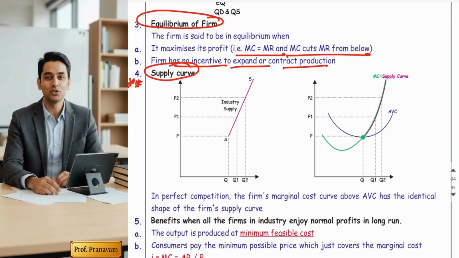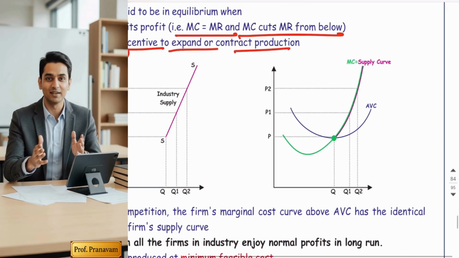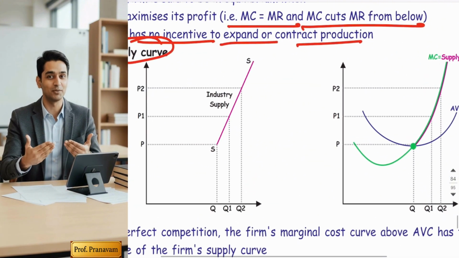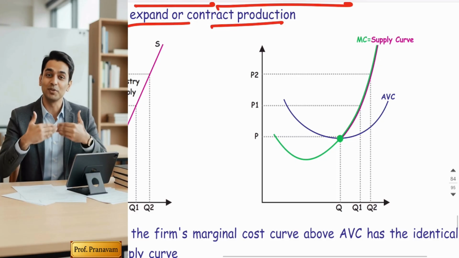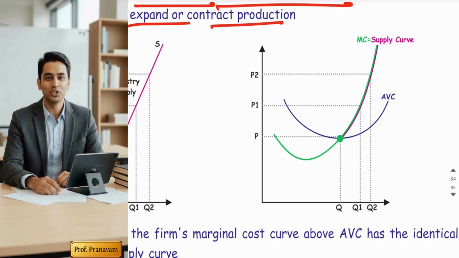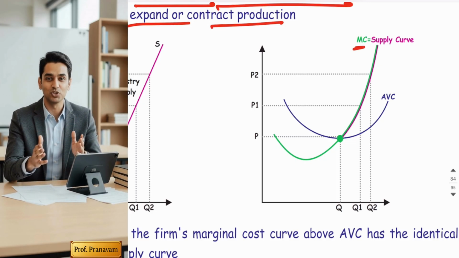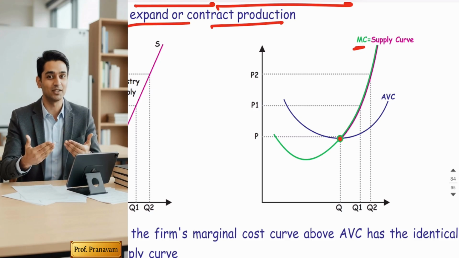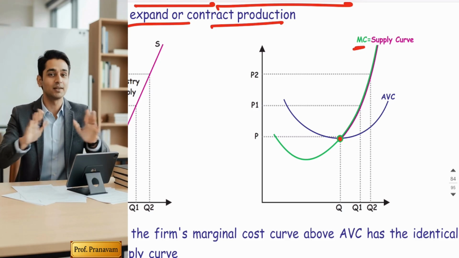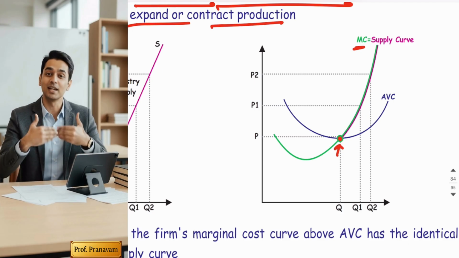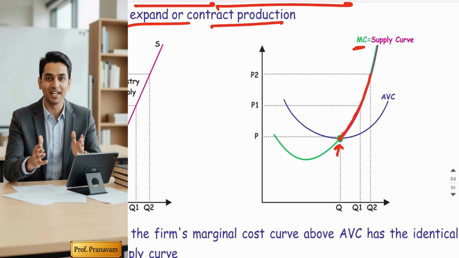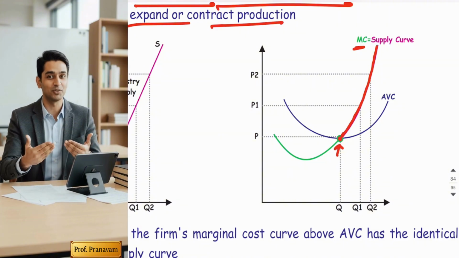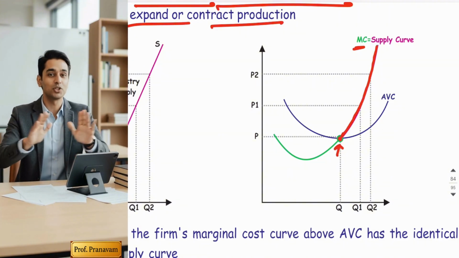So friends, here it is. What economists say is that the normal nature of the supply curve is upward sloping, right? When you were drawing the marginal cost curve, it cuts the AVC, average variable cost, and ATC from below at their minimum points. After that, as MC goes upward, the supply curve coincides with the marginal cost curve.